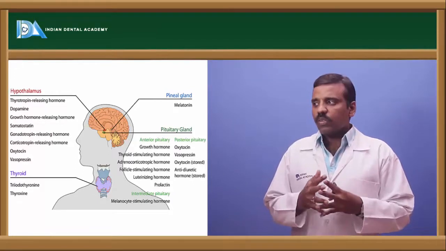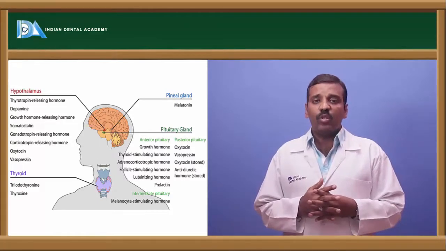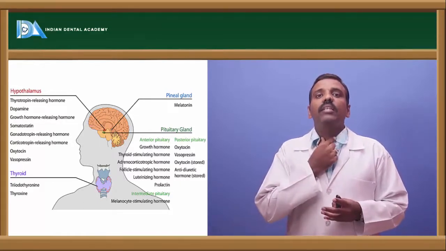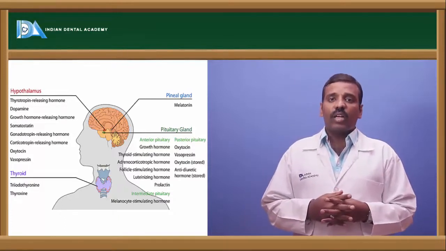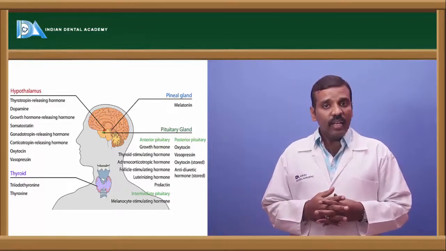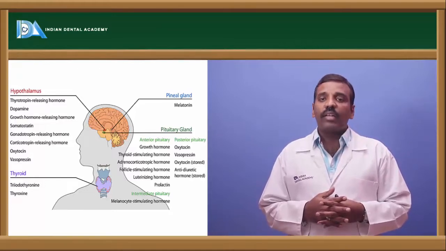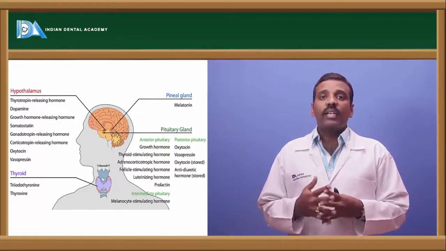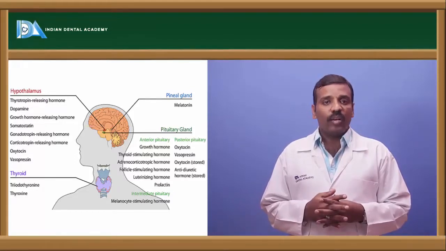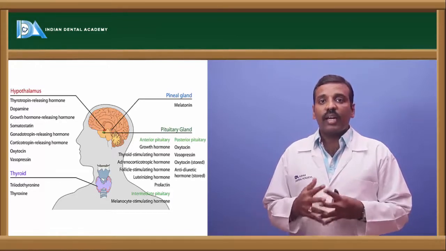Next is the thyroid gland. The thyroid gland is situated in the neck part here, and it secretes three types of hormones. One is T3, also called triiodothyronine, another is T4, also called tetraiodothyronine, and the next one is calcitonin. Three types of hormones are secreted by the thyroid gland.